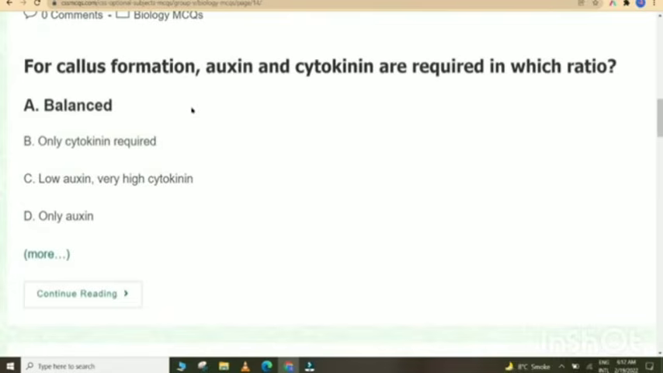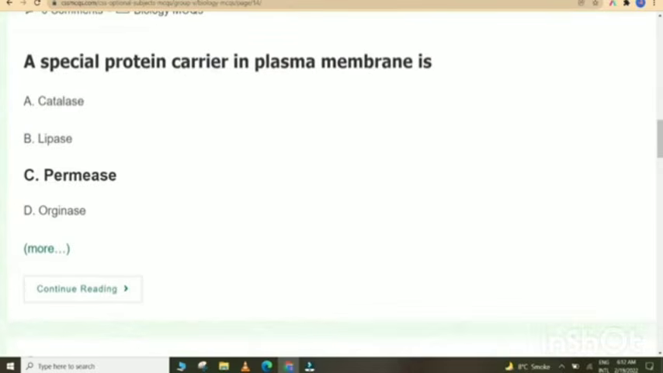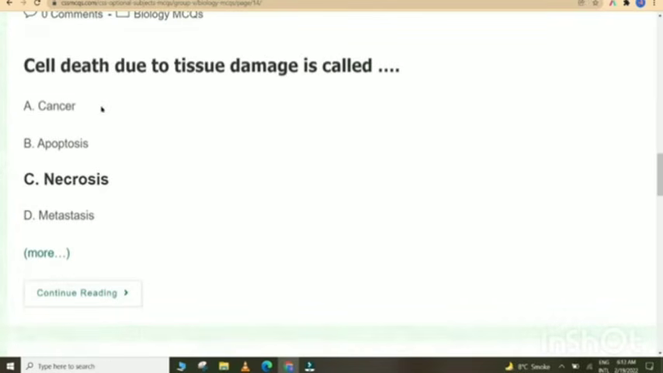For callus formation, auxin and cytokinin are required in which ratio? Balanced. A special protein carrier in plasma membrane is permease. Cell death due to tissue damage is called necrosis.